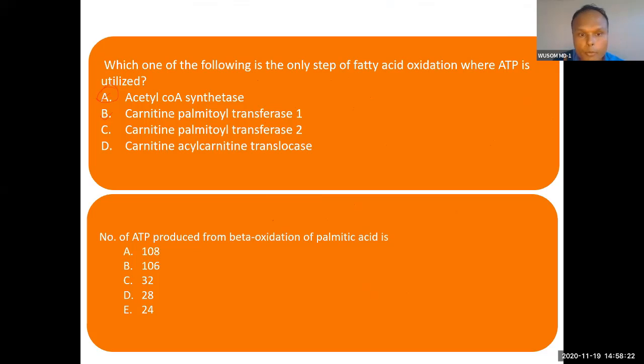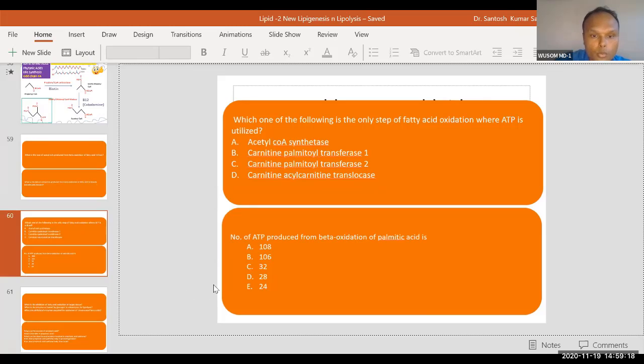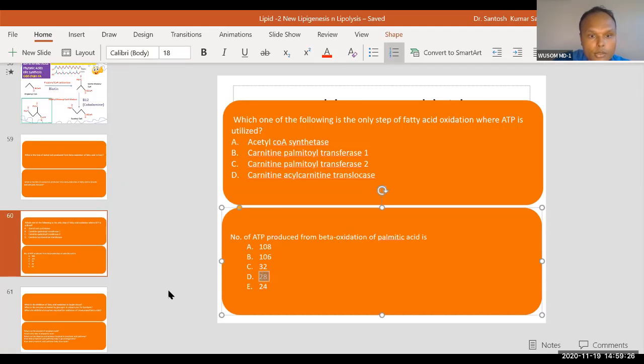So how many ATP are produced from beta oxidation of palmitic acid? Yes, 28 are produced from beta oxidation only. If this acetyl coenzyme A undergoes further oxidation, then complete oxidation will produce 106. Complete oxidation of fatty acid will produce 106, but beta oxidation only will produce 28. Okay, remember this difference.